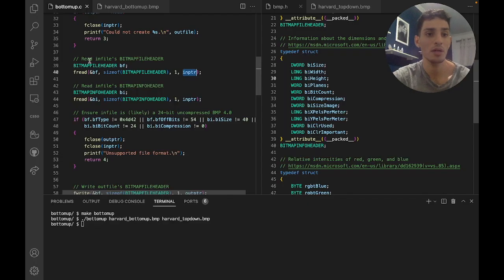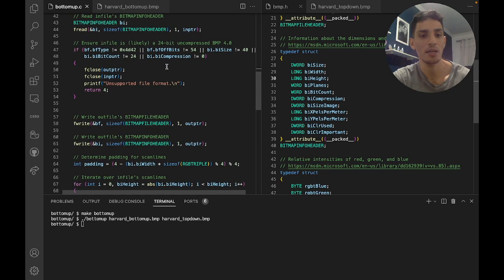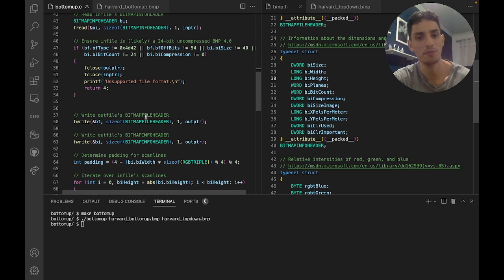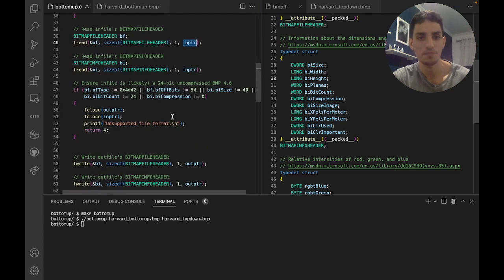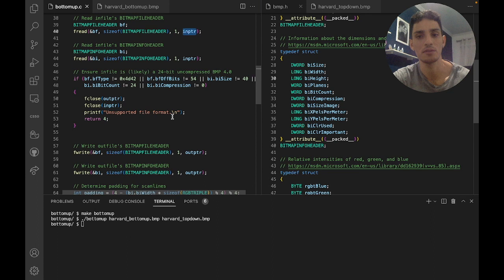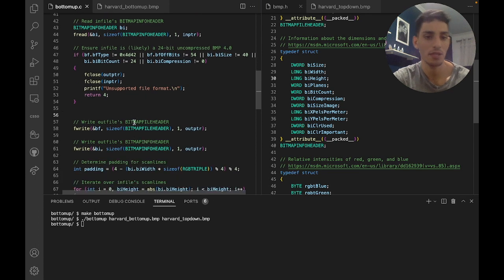So when we take a look in our code, we have read infile's bitmap file header, and we have written outfile's bitmap file header. So we have to change the value of biHeight before it is written here. So that's why we have to change the value of biHeight.